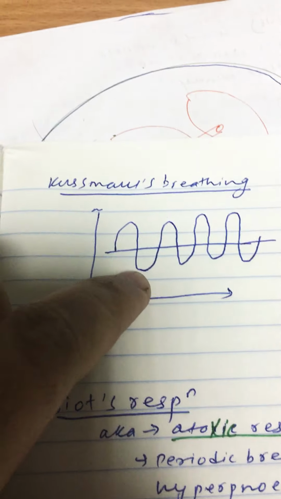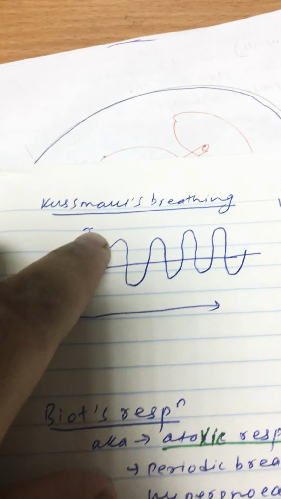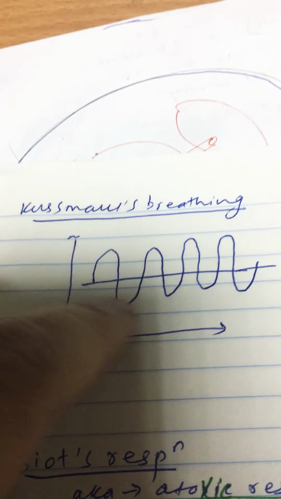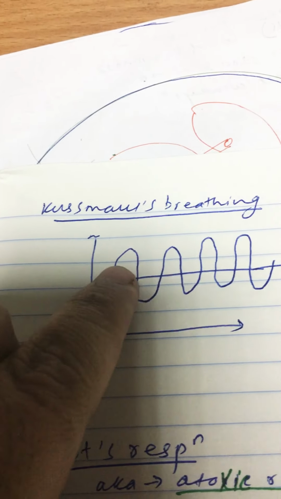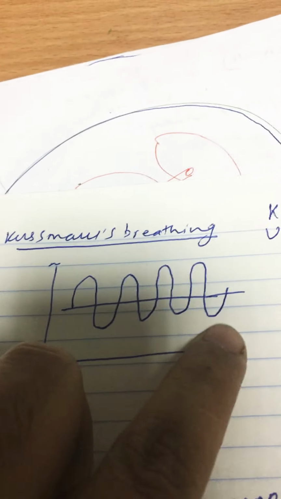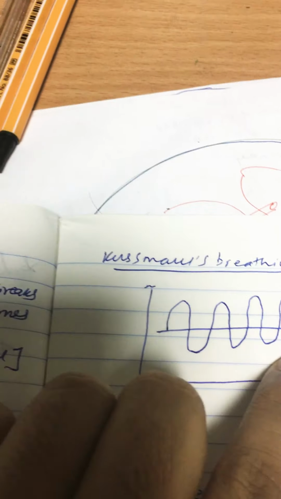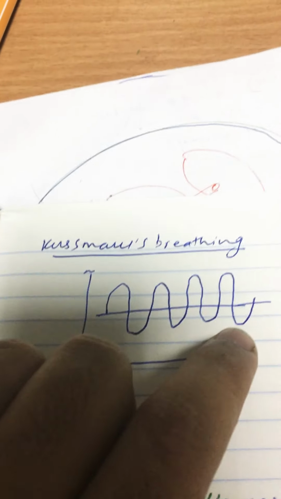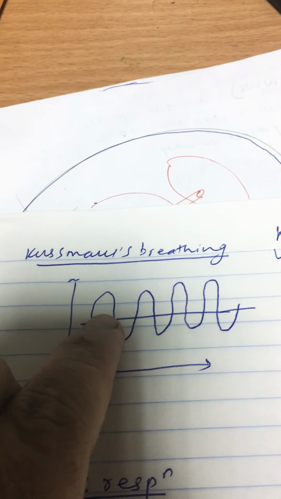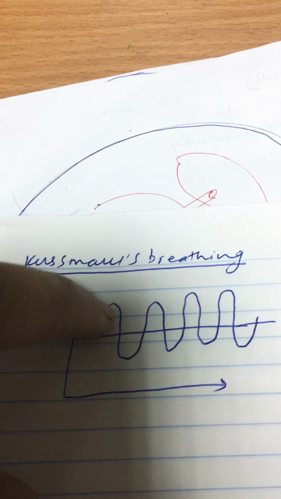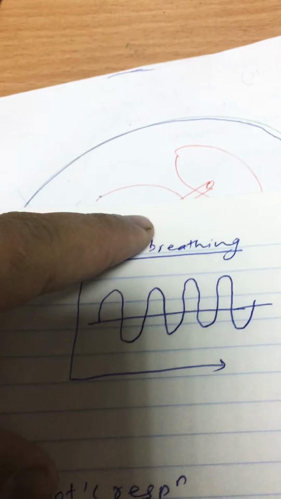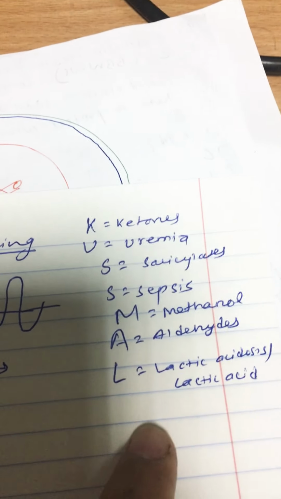Kussmaul breathing is found. What do you mean by Kussmaul breathing? Kussmaul breathing is just hyperventilation in response to acidosis, in response to metabolic acidosis, in response to diabetic ketoacidosis. It's just hyperventilation, just an increase in depth of breath, inspiration and expiration increasing. See here, in these cases we find Kussmaul breathing.